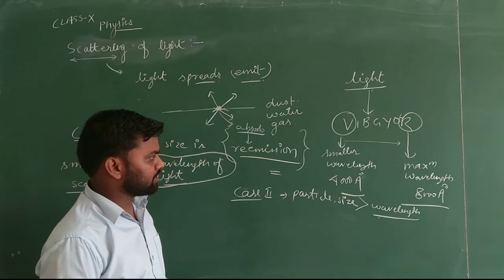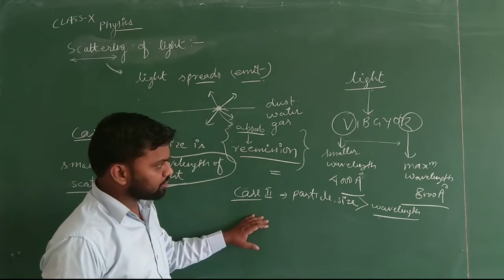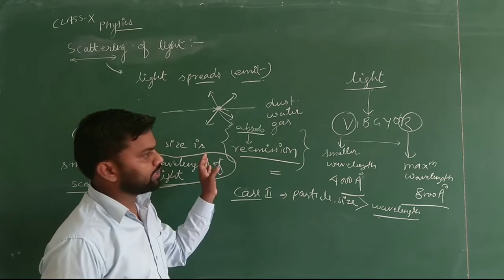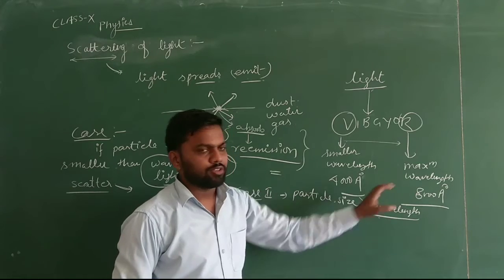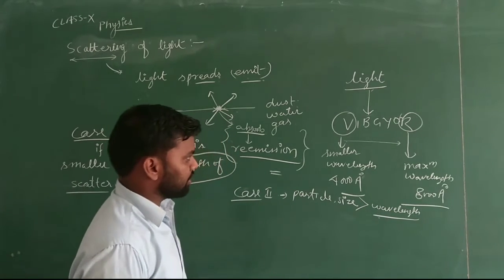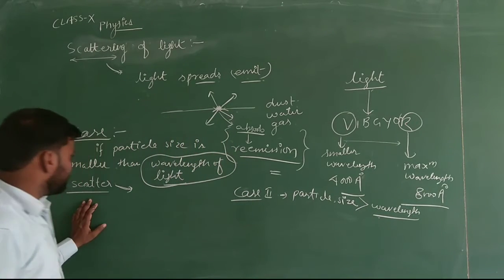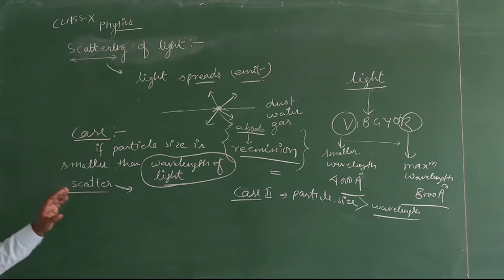In this case also the light will scatter, but all the light colors will scatter with the same intensity.